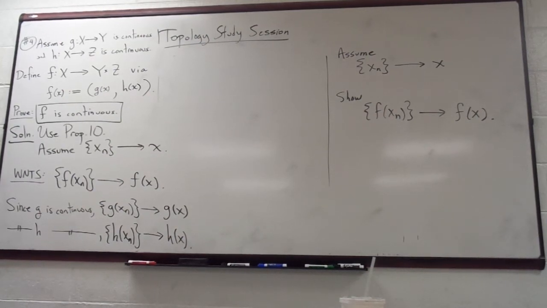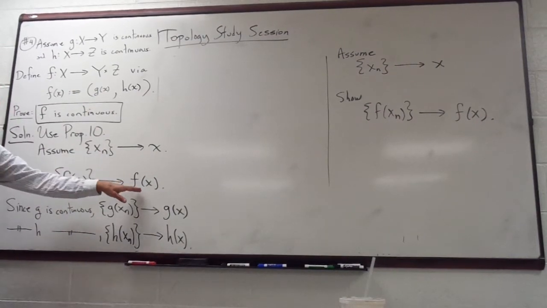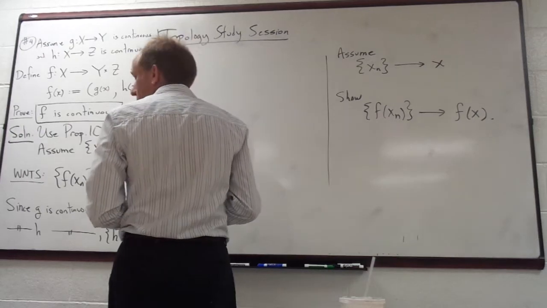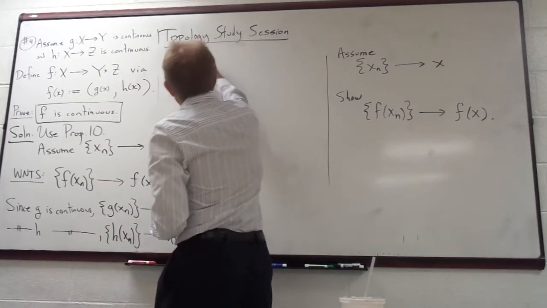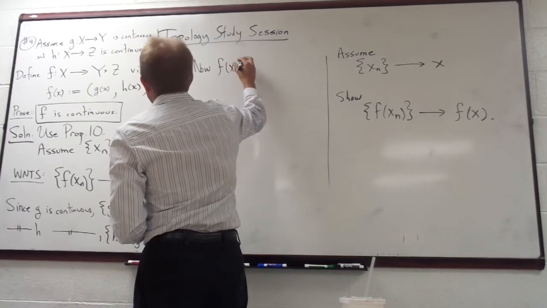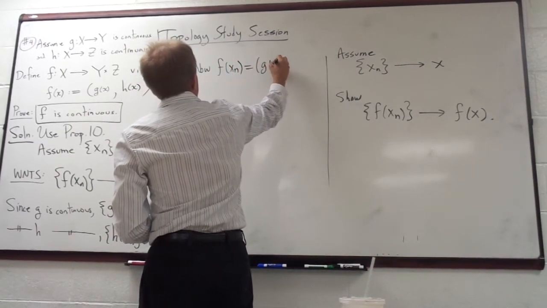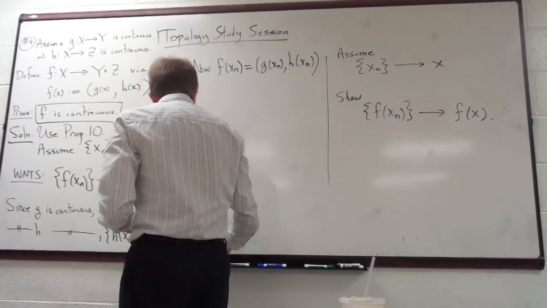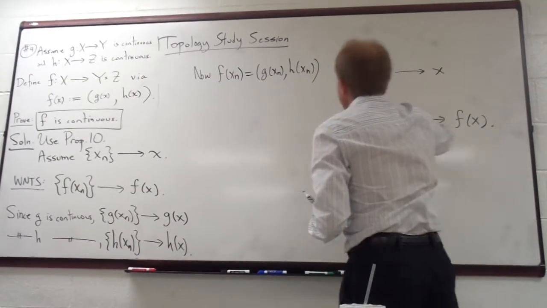Okay. So now we need to show that f of x_n converges to f of x. Let's write it down. f of x_n is g of x_n, comma, h of x_n, right? That's the definition of the function.